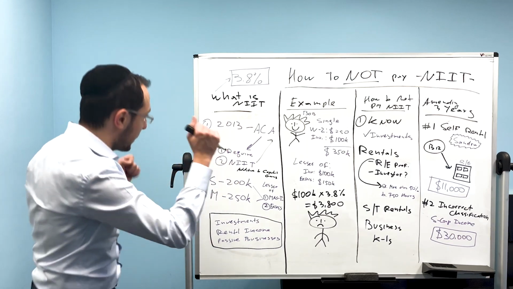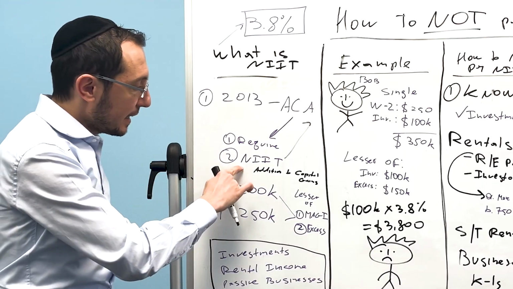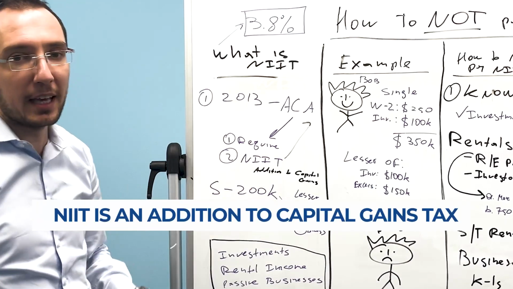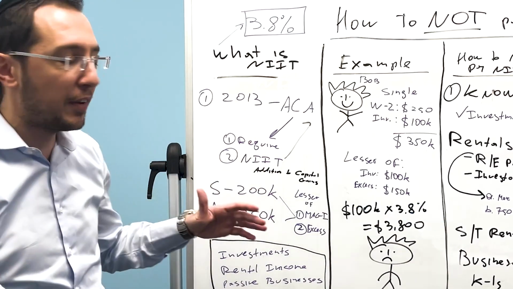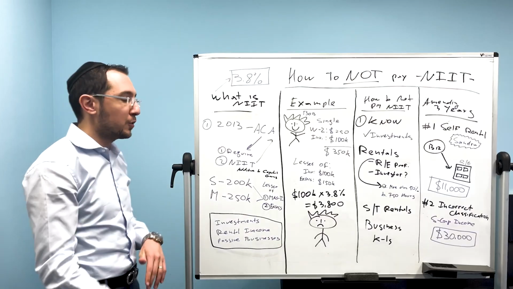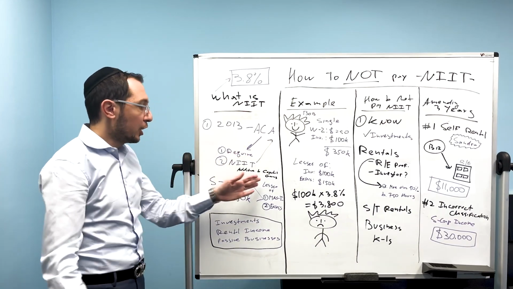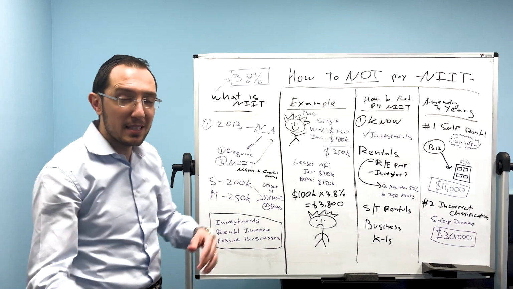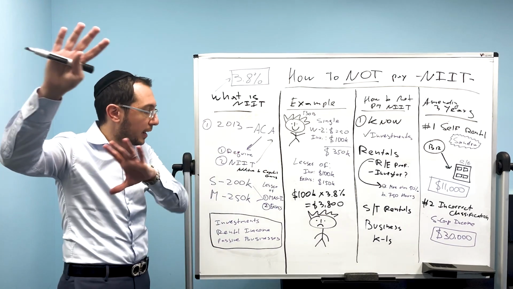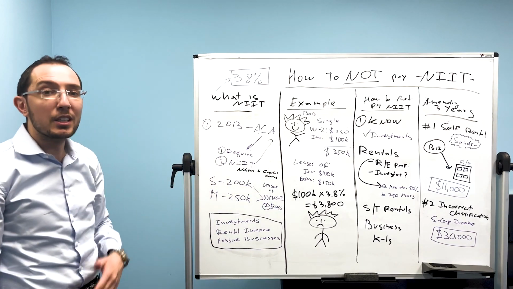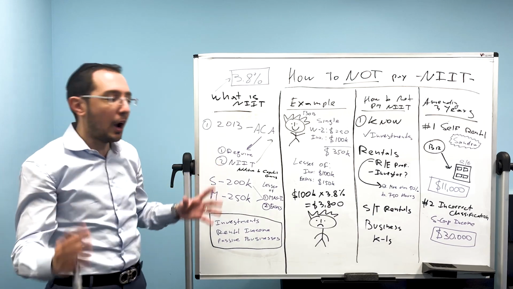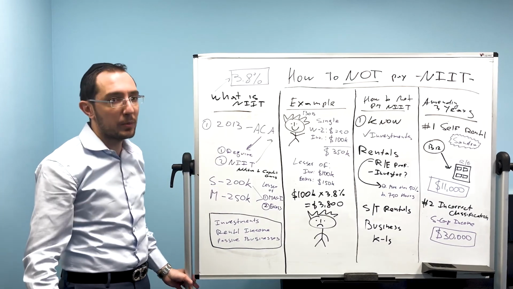So back to us. The NIT is an addition to capital gains tax. Everybody knows we have favorable capital gains taxes. If you sold long-term assets, which you held for more than 12 months, you don't pay more than 20% capital gains tax, assuming you're on the higher end of the bracket. Well, the NIT tax is in addition to that. So a lot of people say, oh, our capital gains tax rate, the maximum is 20%.